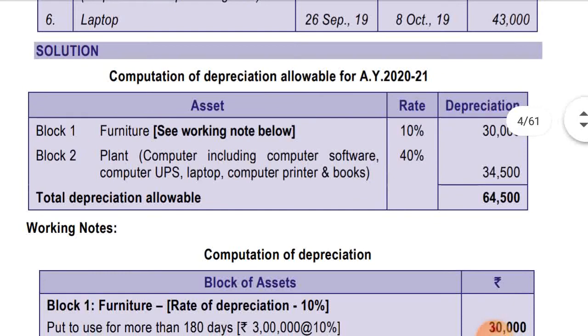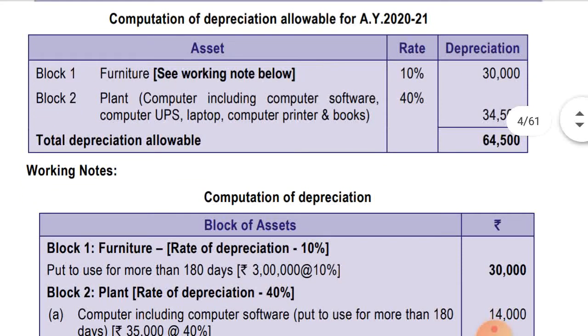Computation of depreciation for the assessment year 2021. They have shown 2 blocks. One is furniture and the second is plant and machinery at the rate of 40%. Computer including computer software, computer UPS, laptop, computer printer and books, on all these assets 40% depreciation is allowed. So they have computed in one block, because all these come under plant and machinery. Let's move to the working note, then we'll see how depreciation is calculated.